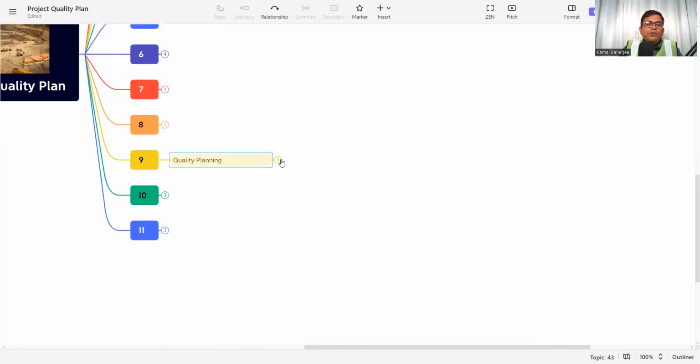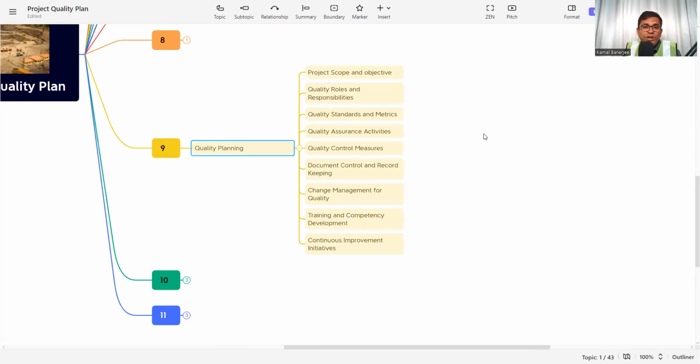So in the project quality planning, the first thing we need to know is what my project scope and objectives are. What is my scope? What do I need to deliver, and what is my objective? If we don't know the end product, we cannot plan. So to plan the quality, we need to know what my end product is and what criteria are set by the customer. Whenever we know this, then we can plan the quality. The project scope and the objective should be incorporated in the project quality plan. This is the scope, this is the objective, and then the planning.